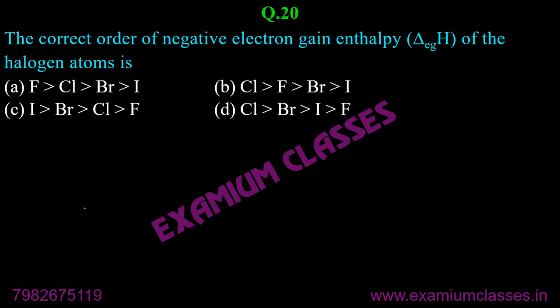Next question. The correct order of negative electron gain enthalpy of the halogen atoms is.